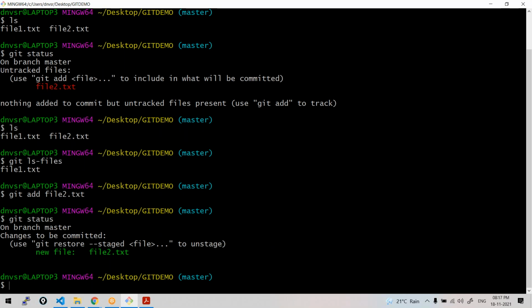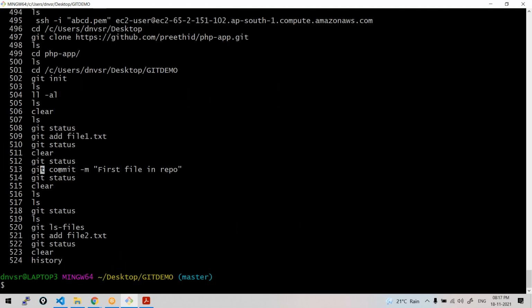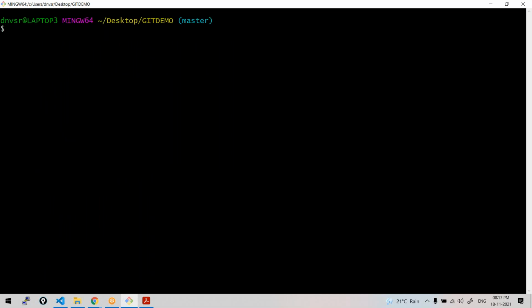Here you need to note one more thing. See, we are adding and then committing, right? Whenever you run this commit command, whatever files are in your staging area, everything will be committed. Let's suppose in your staging area 10 files are there. When you run the commit command, all of them will be committed. In the commit command, you don't need to provide the file name.